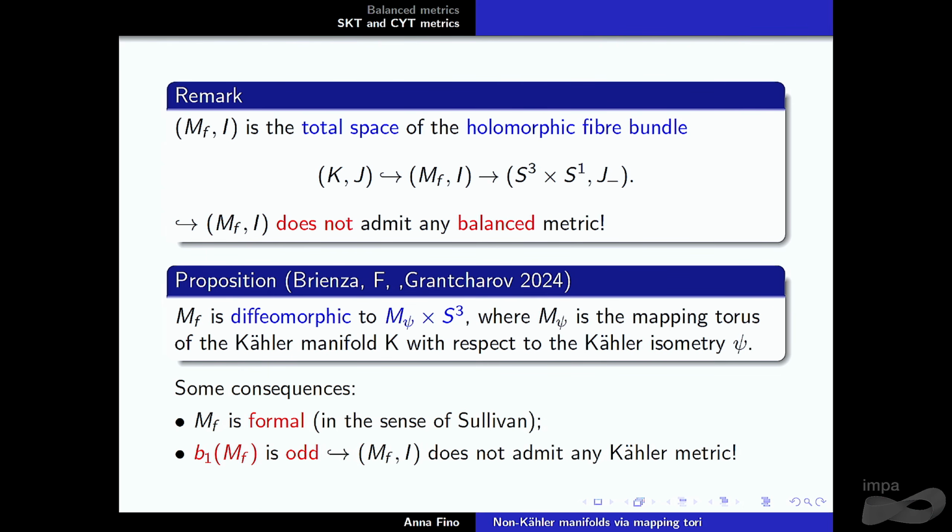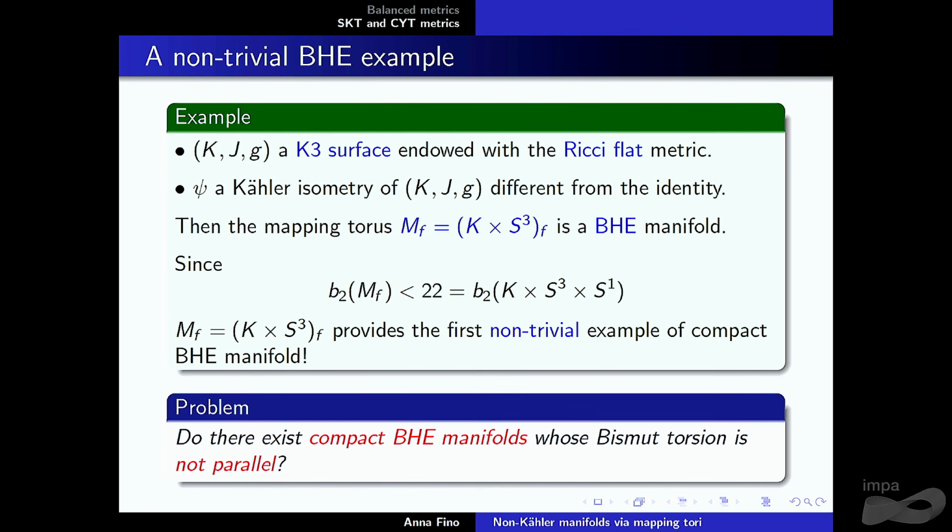But, nice thing, the first Betti number is odd. Here you can explicitly describe the cohomology of your mapping torus, and you can show that it's 1 plus one part that is always of even dimension, coming from the Kähler thing. So it doesn't admit any Kähler metric. Okay, I finish